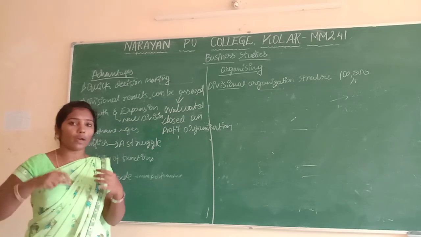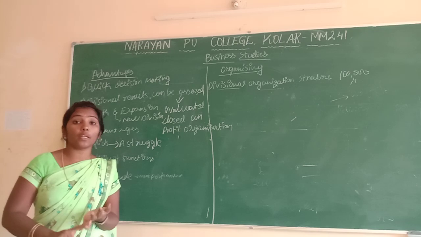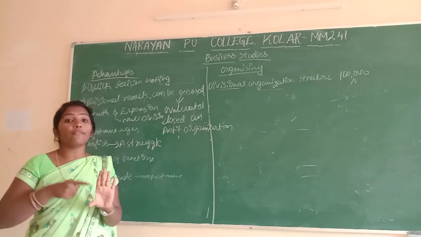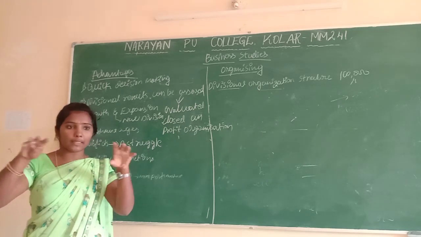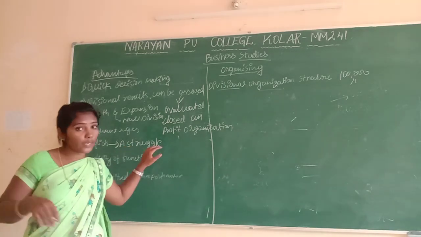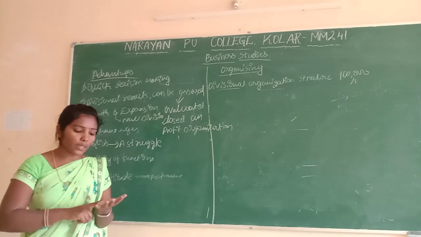We have to arrange raw material first, right? Plant and machinery we have to arrange, money also, resources also, and even employees for the new divisions. Forming a new division is a struggle. Why? Because we have to arrange all things.